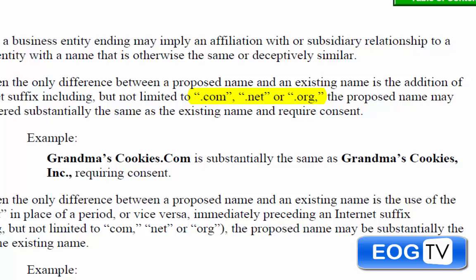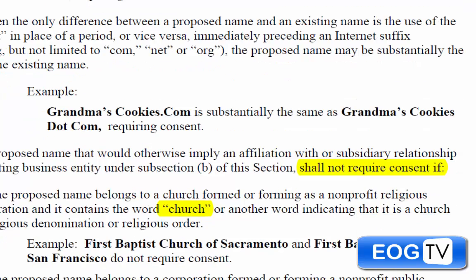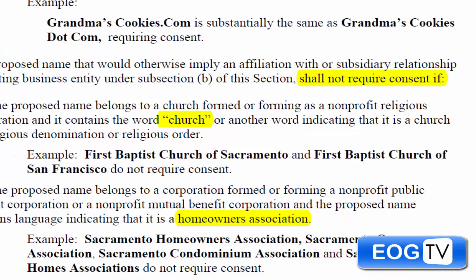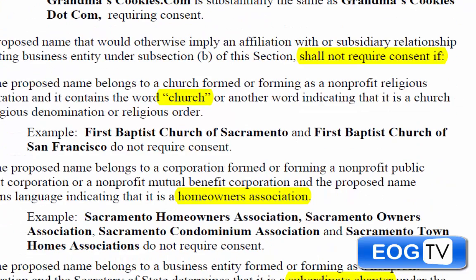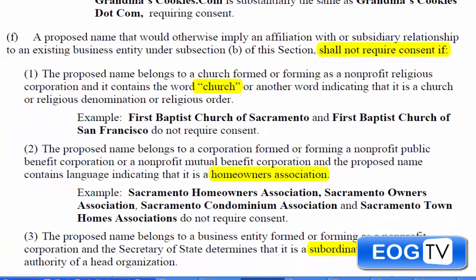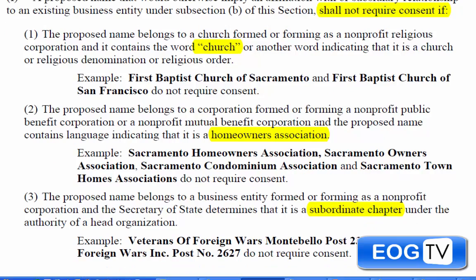Now, there are some exceptions to the rule where you do not require consent. So you do not require consent if you are forming a church or you're part of an organization and you're indicating a different area. First Baptist Church of Sacramento, First Baptist Church of San Francisco doesn't require consent. Homeowners associations, mutual benefit, public benefit corporations don't require consent.